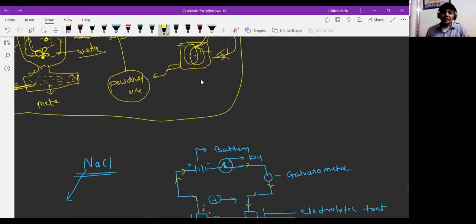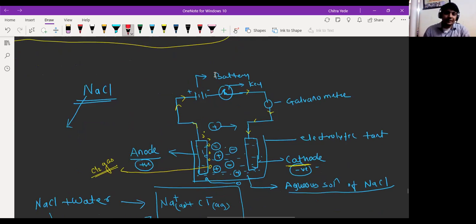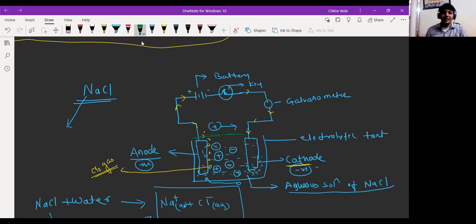Let me use another ink for that. I'm using the red one. Sir, will the sodium formed in solid form react again with the water, the aqueous solution? There is a probability, yes, it will react with water.